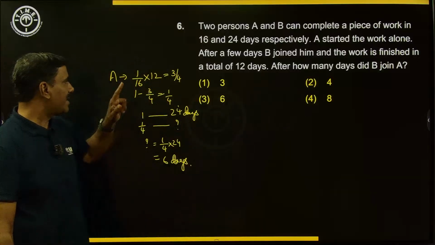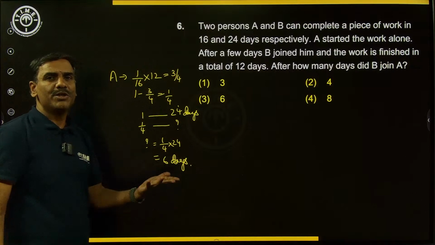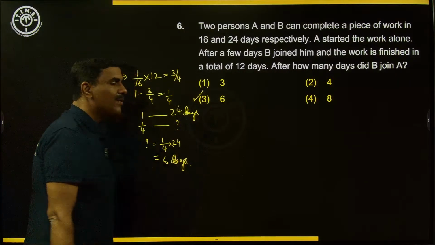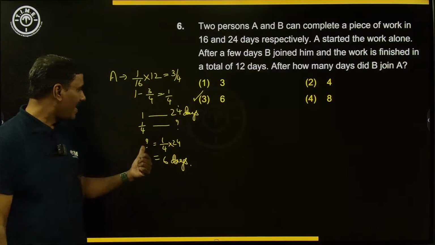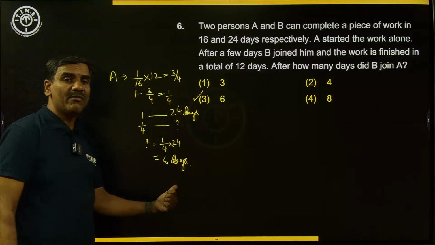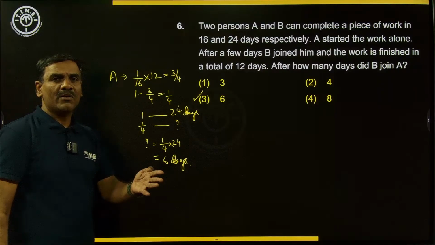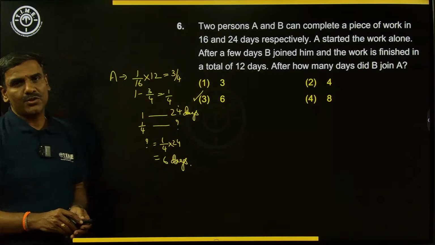So as the work is completed in 12 days and he can complete his portion in 6 days, he should be joining 6 days later, we can say. So the answer for this question should be choice 3. Right? If B is completing 1/6 of the work, he requires to work only 4 days. So if the work is completed in 12 days, as he requires to work only for 4 days, he should be joining 8 days later. That is how we will be answering this question.